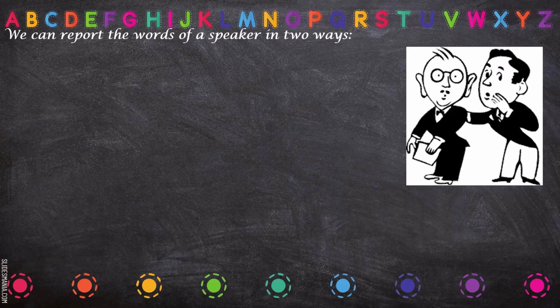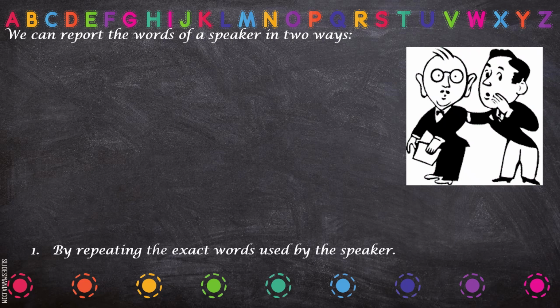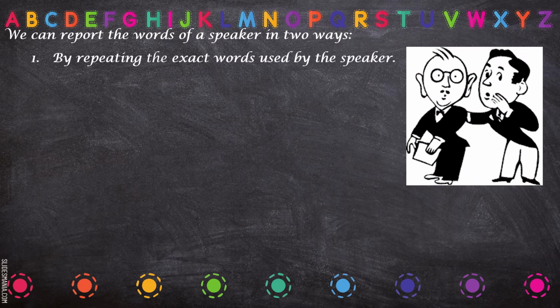Now there are two ways in which we can report the words of a speaker. If somebody has said anything, there are two ways in which we can convey the message of the speaker to the third person or to the other person. So, what are those ways? First is by repeating the exact words used by the speaker.